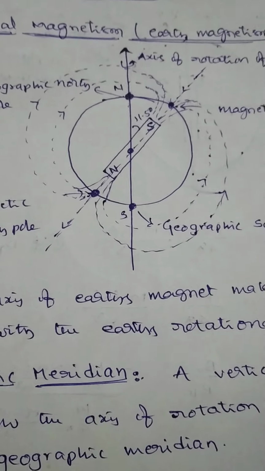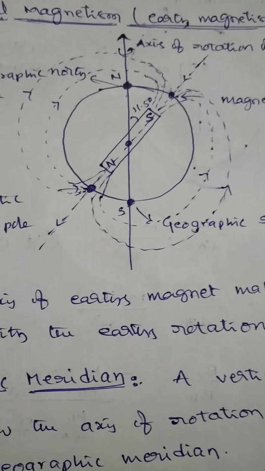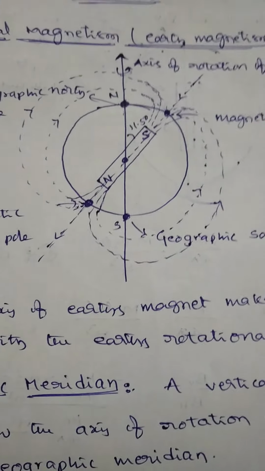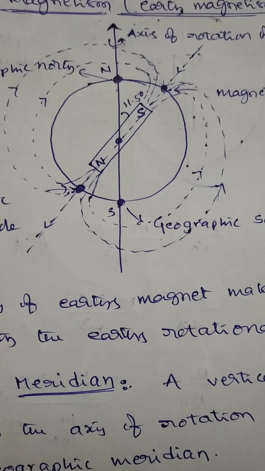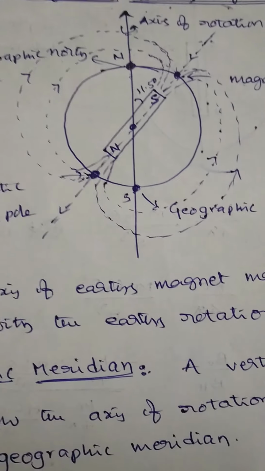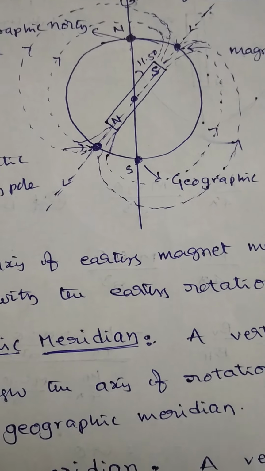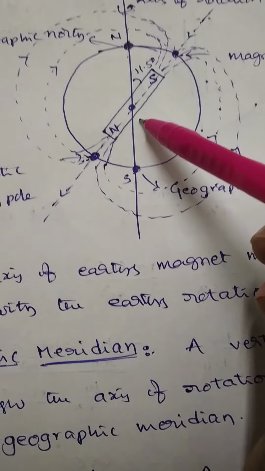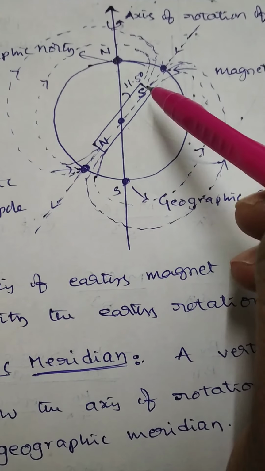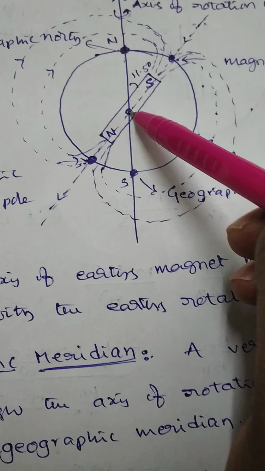Now, Earth is taken as a perfect magnet, a huge magnet, or a natural magnet. That's why, suppose a bar magnet, or a magnet, is suspended exactly at the center of the Earth.